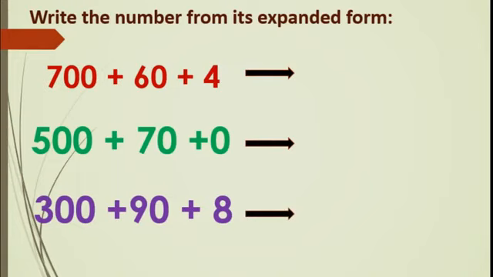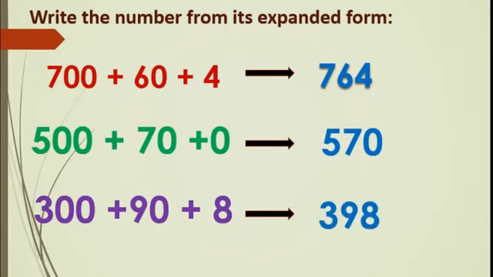Now write the number from its expanded form. See here, the expanded form is given. We have to write the number. Okay? 700 plus 60 plus 4. You know that? Because we did it in the before slide with 845, how we did? Like that. Here 764. Then 500 plus 70 plus 0, so 570. In the unit place 0 is there. So here 570. 0 will come in the unit place. Then 398. Got that?